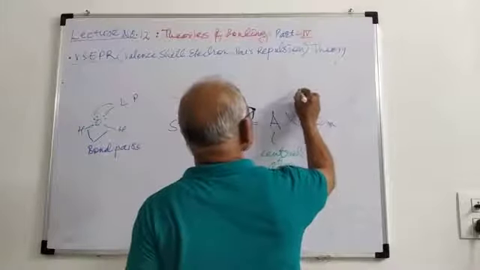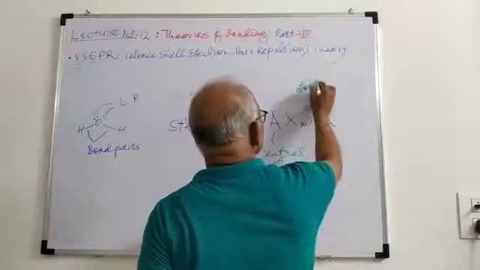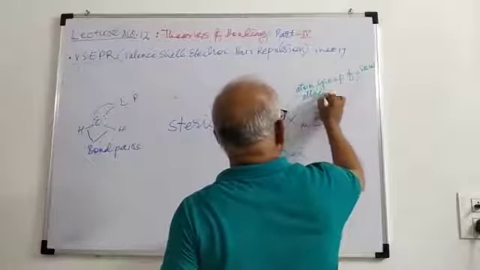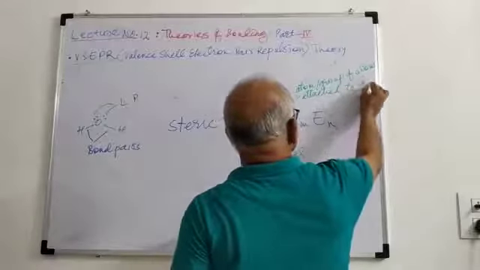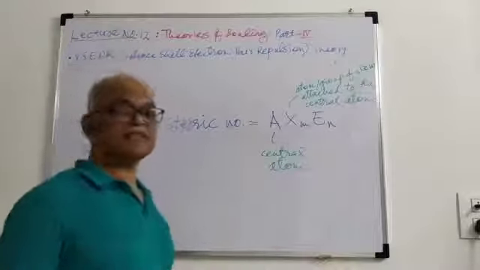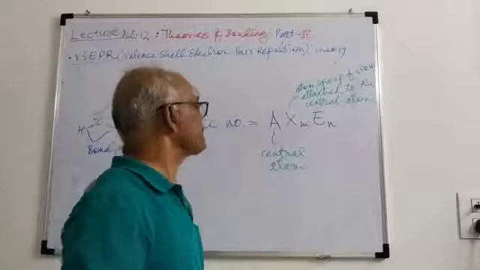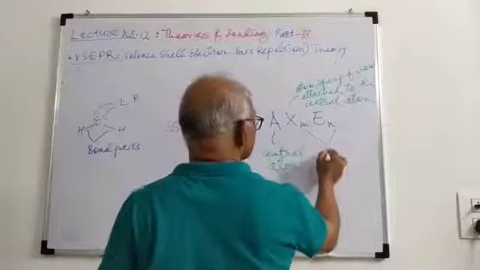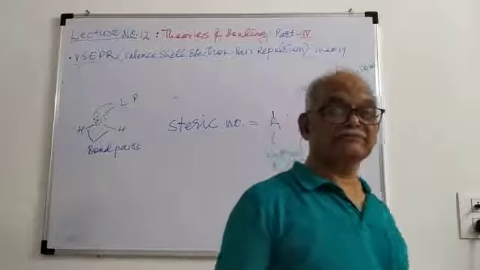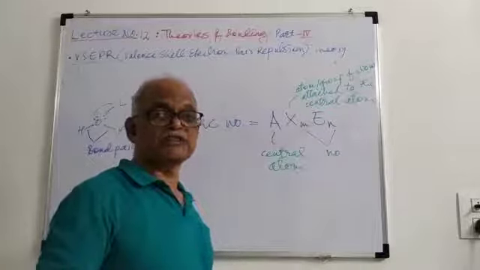X are the atoms or groups of atoms attached to the central atom A. M and N are the numbers of X, that is, the number of atoms or groups occupying specific positions around this central atom.